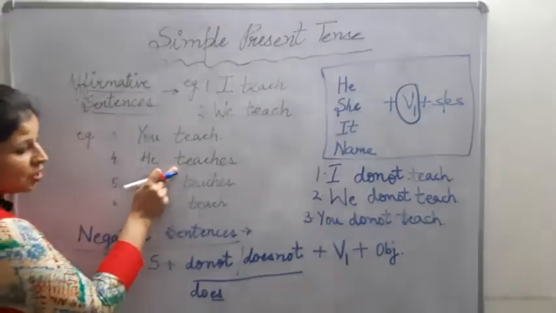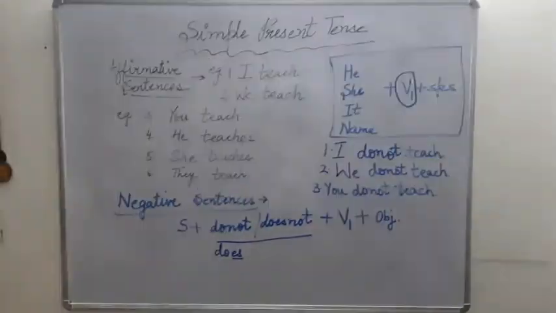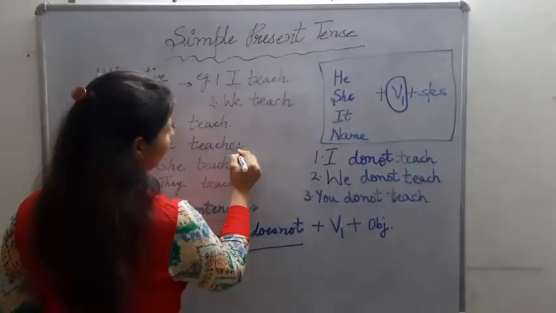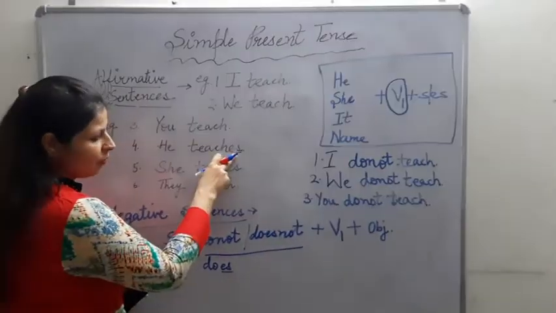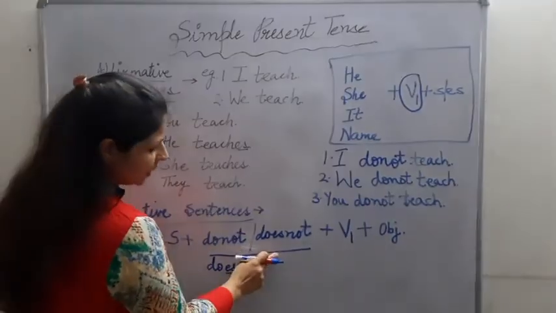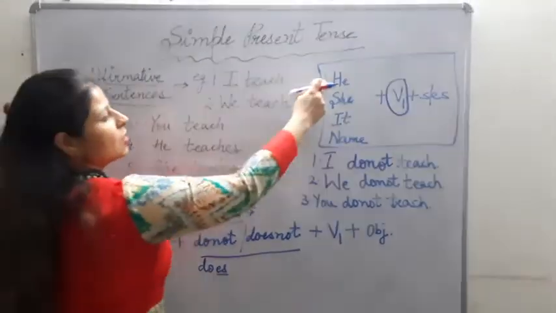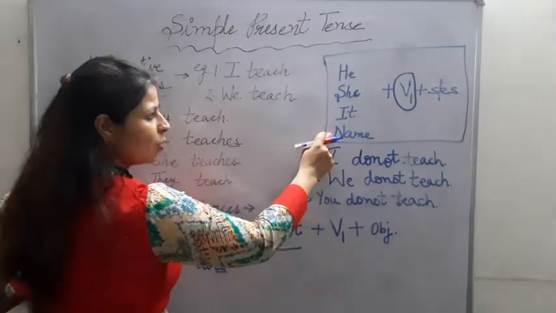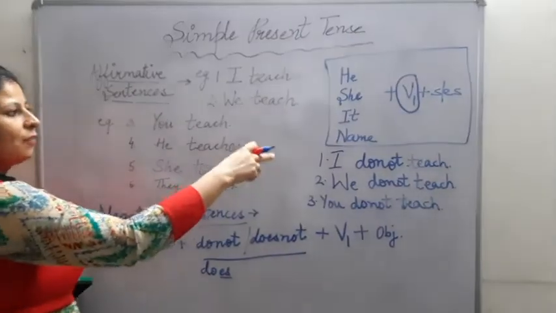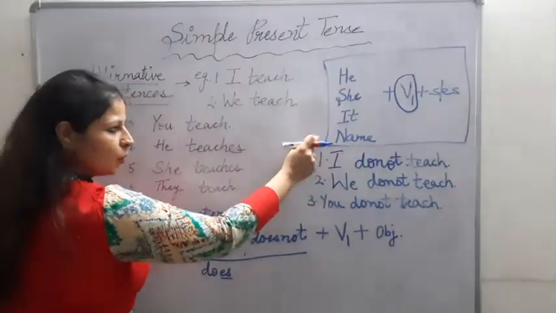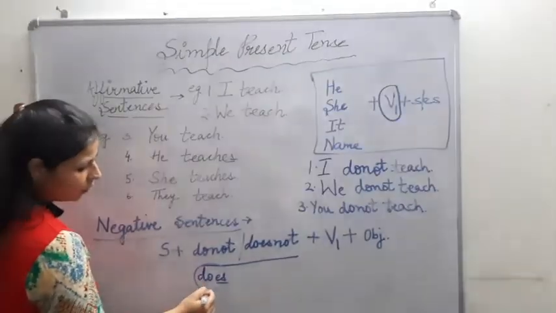Now comes he teaches. Here we have to be a bit careful. In what sense? We have es with our verb. So I shared with you, whenever we have es with our verb, in that case we use the helping verb does. Or technically you can say with your singular third person pronouns, you were using s or es in the verb. So to make them negative, with your singular third person pronouns, we will use does not as our helping verb.